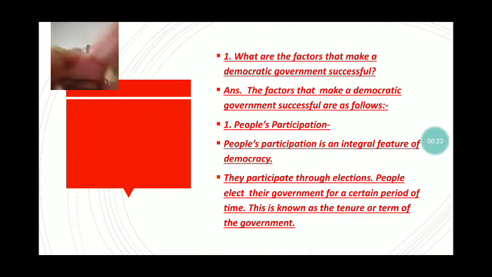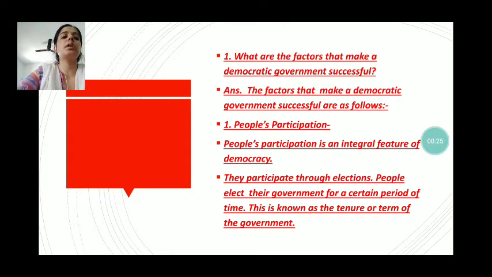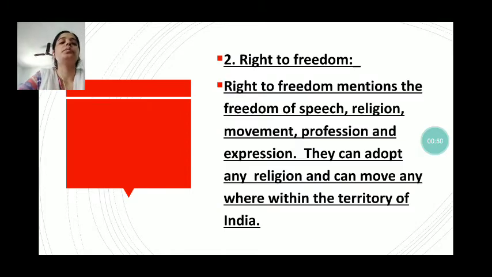The factors that make a democratic government successful are: the first one is participation of people. The participation of people is an integral feature of a democracy. The people participate through elections. People can elect their government for a certain period of time. This certain period of time is called the term of the government, or tenure.